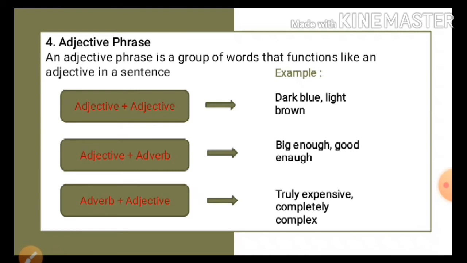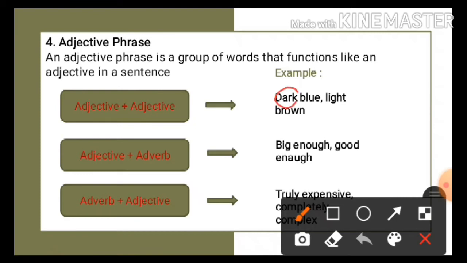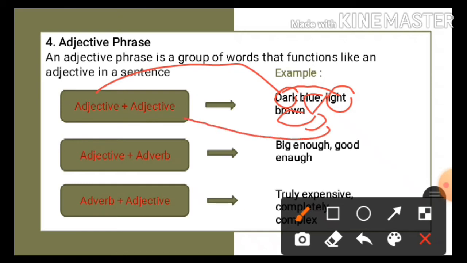Okay, the first pattern: adjective plus adjective. For example, dark blue and light brown. Dark and light here are adjectives, and then brown and blue here are adjectives also. So this is adjective plus adjective. The second pattern is adjective plus adverb. For example, big enough and good enough.